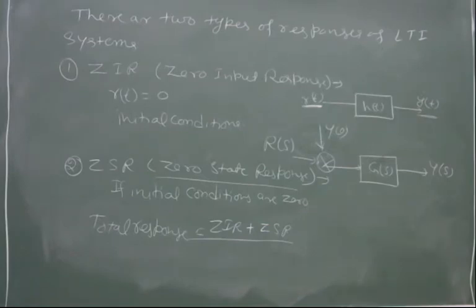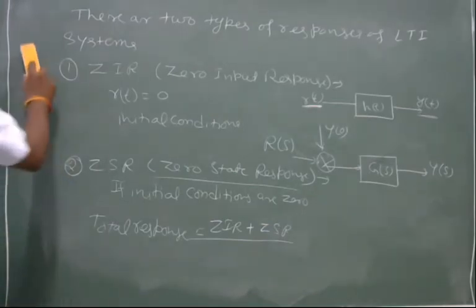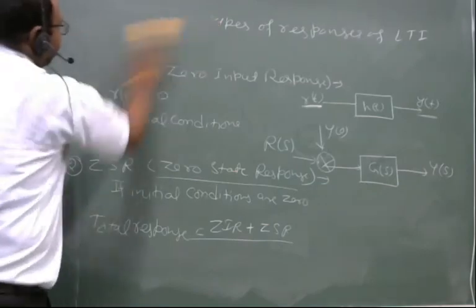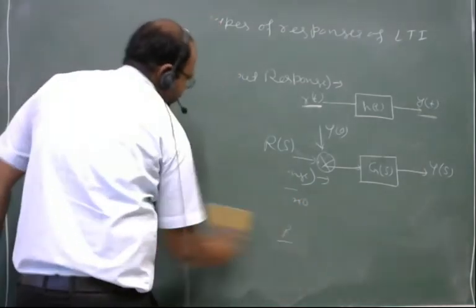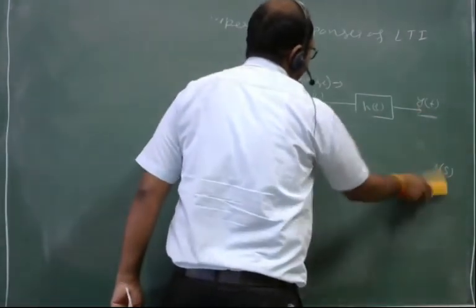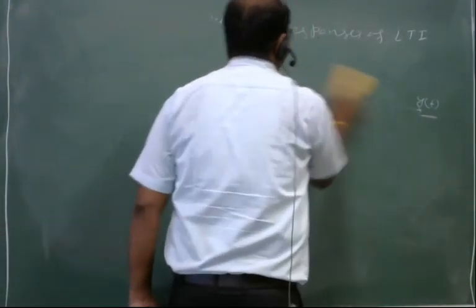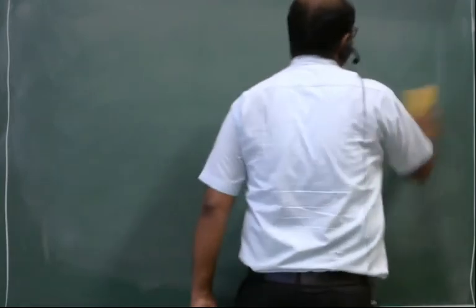Now, bounded input bounded output stability for continuous data systems. What is the condition for bounded input bounded output stability here?